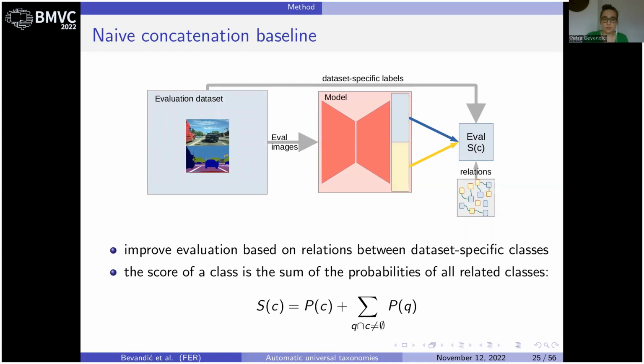We may improve the performance by introducing relation information into the inference procedure. In that case, we do not segment the image according to the posterior probability of output classes, but rather a score which we get by summing the posterior probabilities of the dataset-specific class and its related classes. In essence, this score allows us to see which visual concept won rather than looking at which dataset-specific output won.